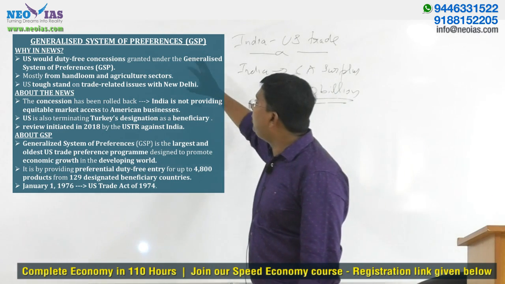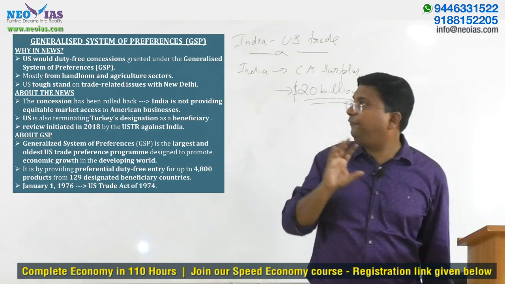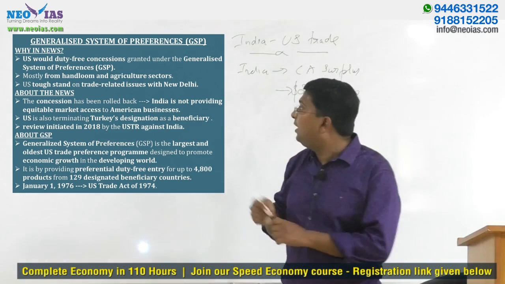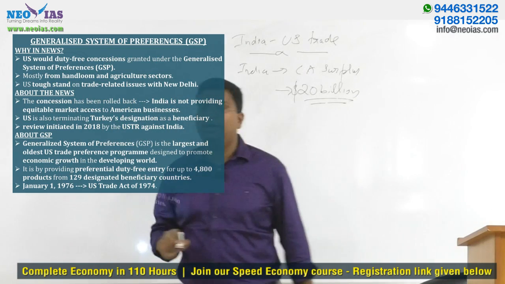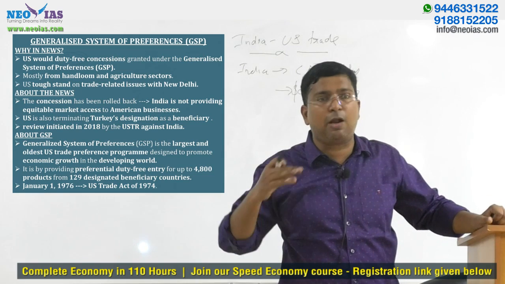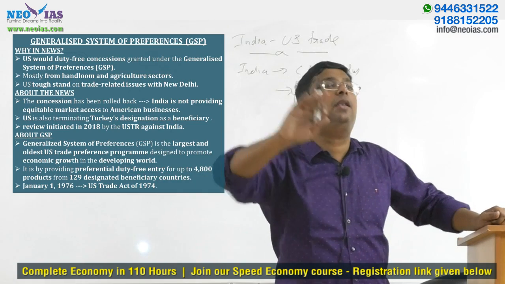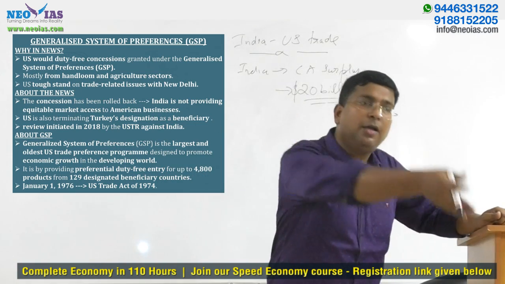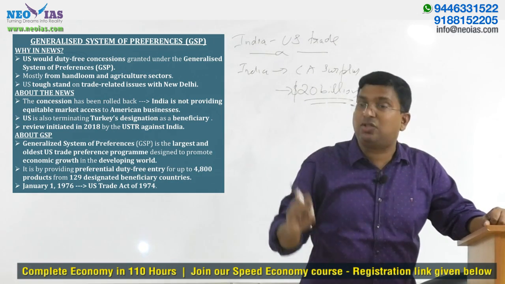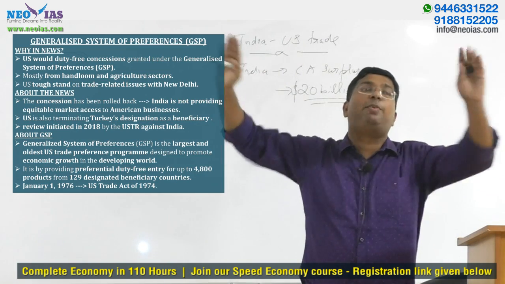What the issue is, see, I am only telling you that it's a threat. If the US withdraws this, the key thing is that the US used to provide duty-free concessions on certain products from developing countries. There are nearly 4,000 products where the US import duty is nil from these developing countries, and India was one of those countries. This is a very important thing, okay? In this US trade preference scheme, the Generalized System of Preferences, India is the biggest beneficiary.